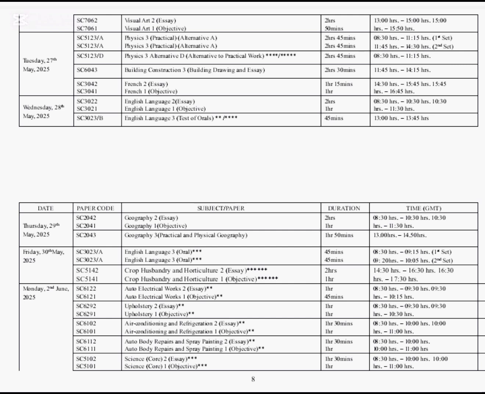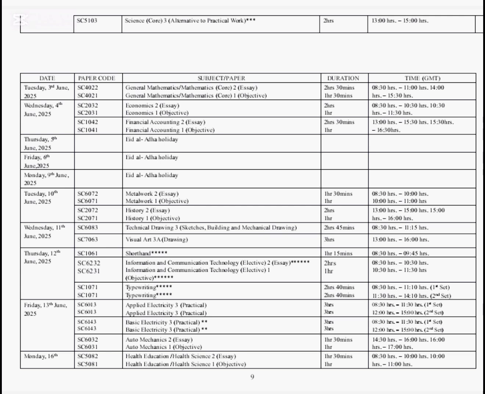Air conditioning and refrigeration, paper 2 and 1. Auto body repairs and spray painting, paper 2 and 1. Science core, paper 2 and 1. Science core, paper 3, alternative to practical work. All these I have mentioned, they are going to take place on 2nd of June